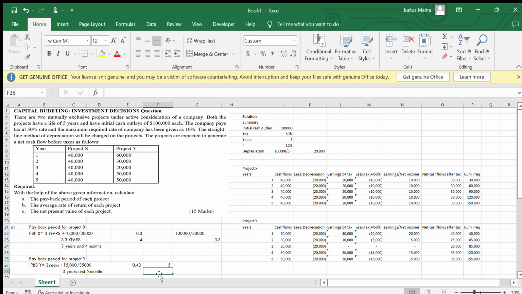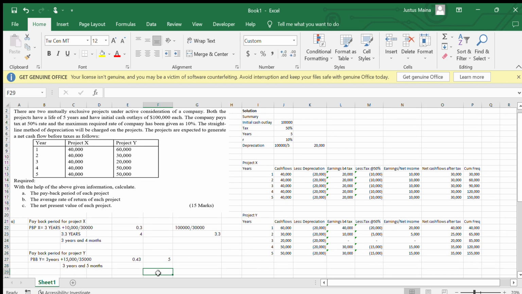So in this case, in my conclusion here, I can state that project X is taking 3 years and 4 months. Project Y is taking 3 years and 5 months. So project X, in capital letters.